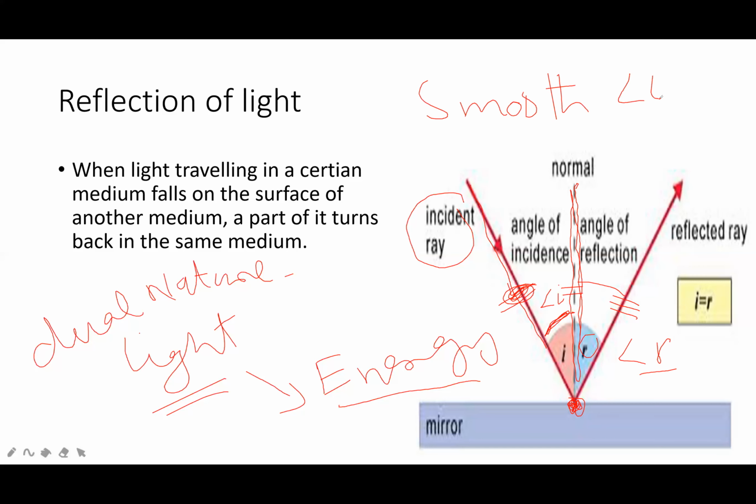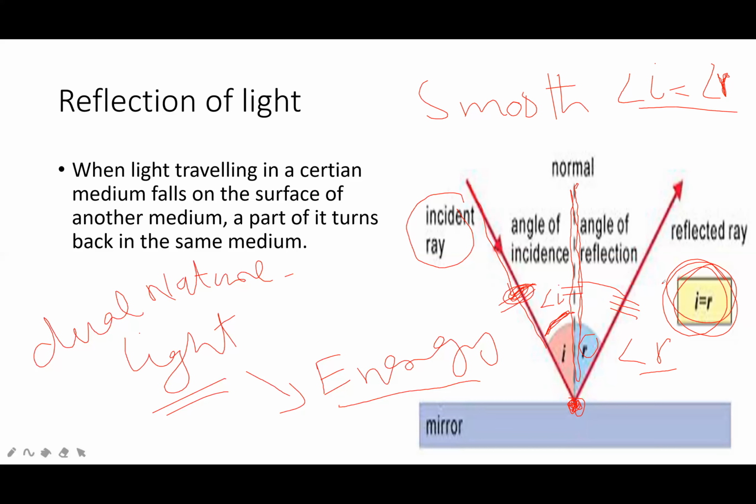If the surface is smooth, then the angle of incidence will be equal to the angle of reflection. This will be the statement. When a light ray traveling in a certain medium falls on the surface of another medium, a part of it turns back into the same medium. This is called reflection.